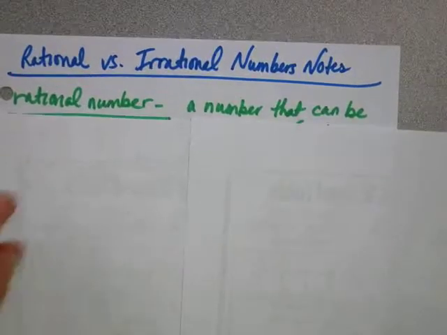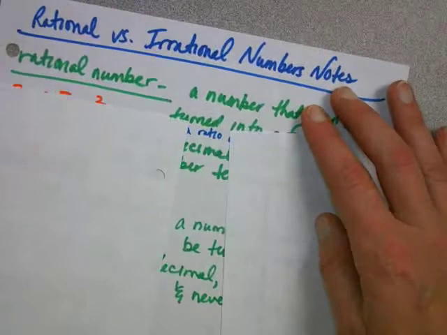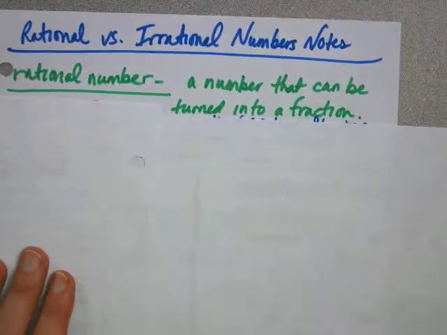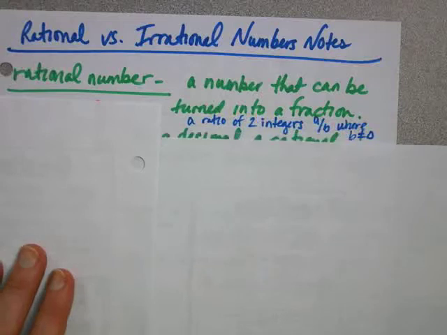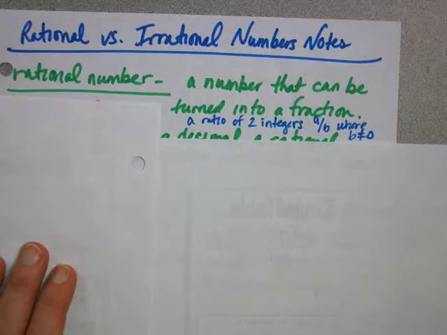So a rational number is a number that can be turned into a fraction. Okay? And the formal definition of it is kind of more of a ratio of two integers where it's a over b, and b cannot be 0. So that's kind of the disclaimer when I say a number that can be turned into a fraction. The denominator cannot be 0.